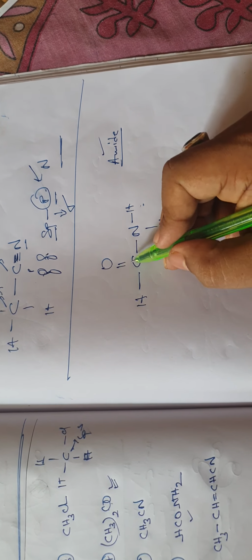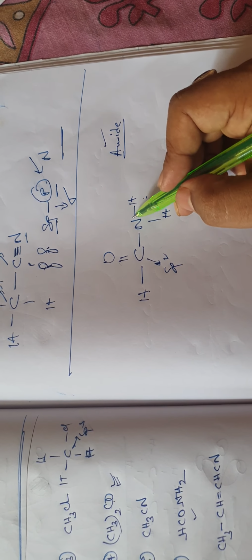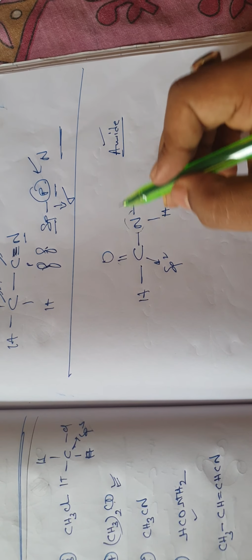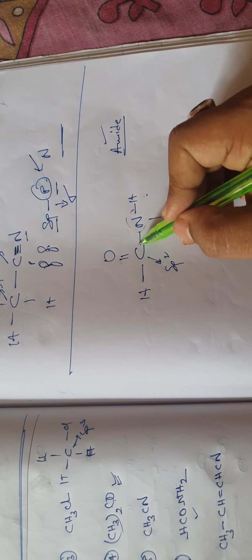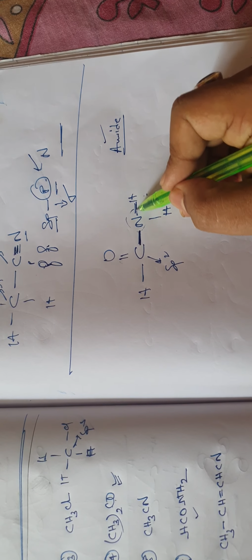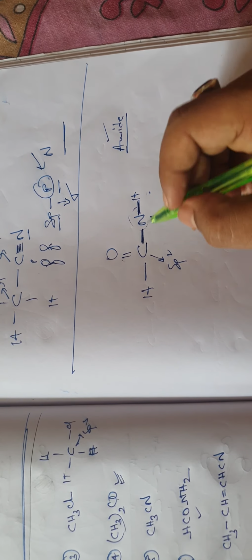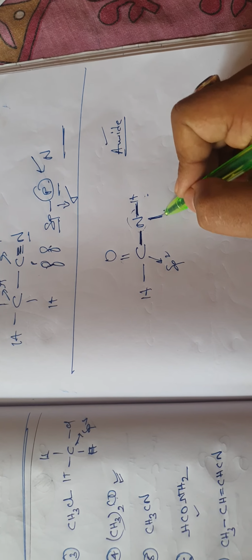But what type of hybridization? Definitely sp2 hybridization. Double bond is there. Okay, and this nitrogen is not hybridized at all. So this is sp2 and nitrogen's p forms a sigma bond. This is also a sigma bond, p and 1s of hydrogen. Yes or no?